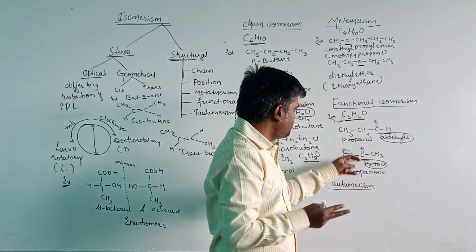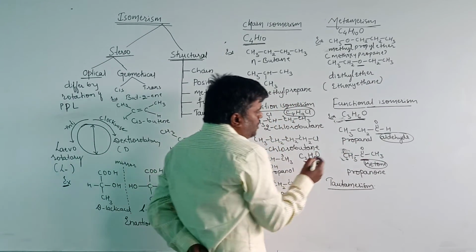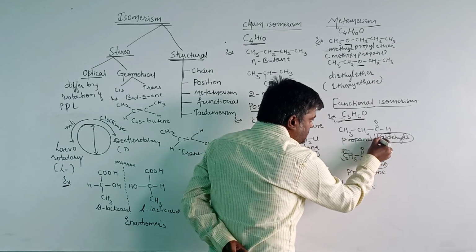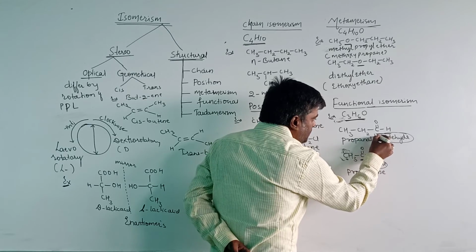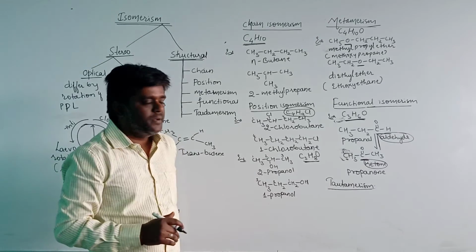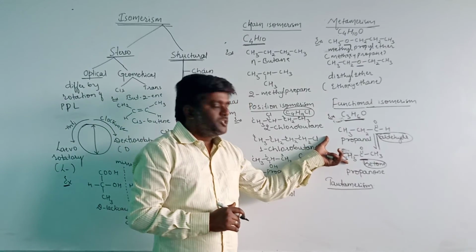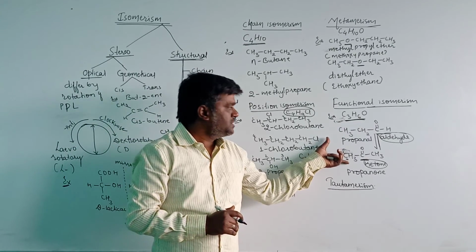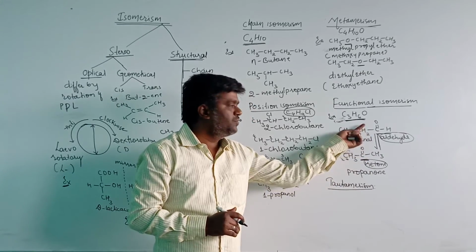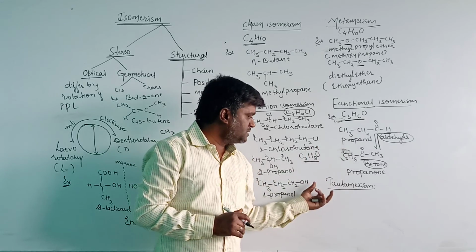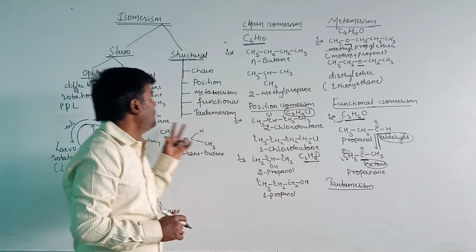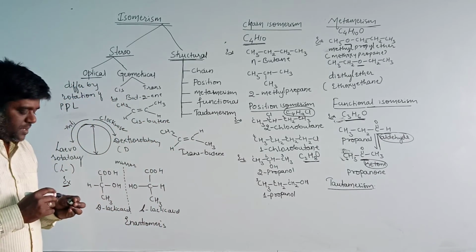Consider these two examples. These have two different functional groups, and a dynamic equilibrium will exist simultaneously. Then it is known as tautomerism. Okay, this is about isomerism.